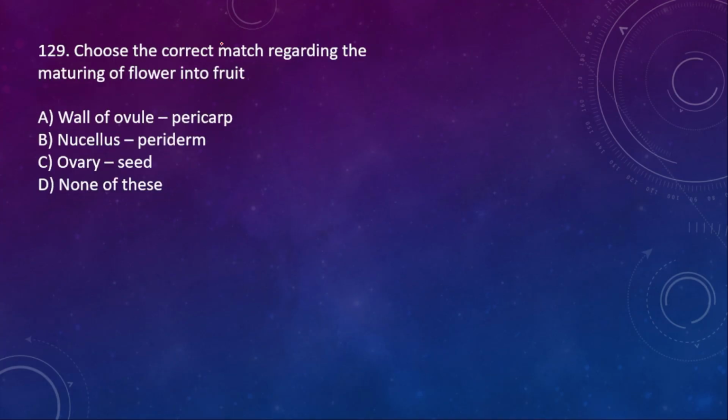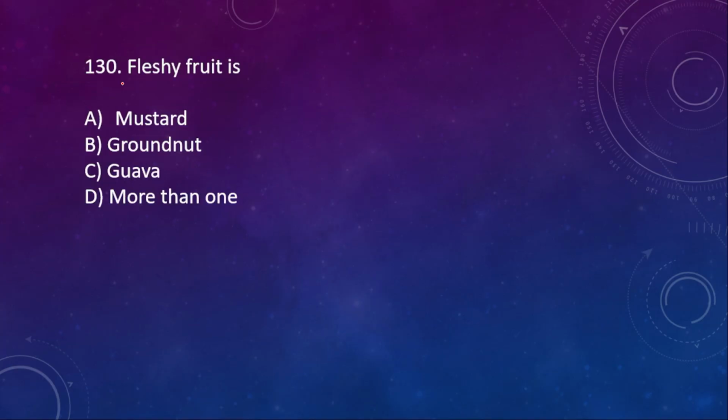129. Choose the correct match regarding the maturing of flower into fruit. Wall of ovule is pericarp, nucellus is periderm, ovary is seed, none of these. Here the right option is D. 130. Fleshy fruit is mustard, groundnut, guava, more than one. Right option is guava.